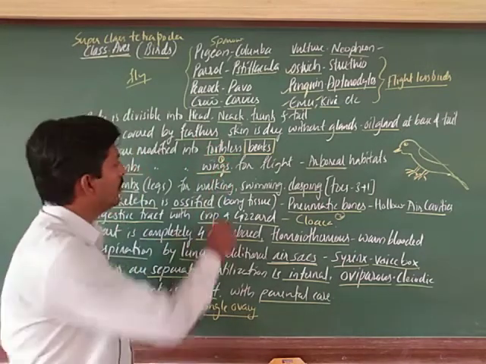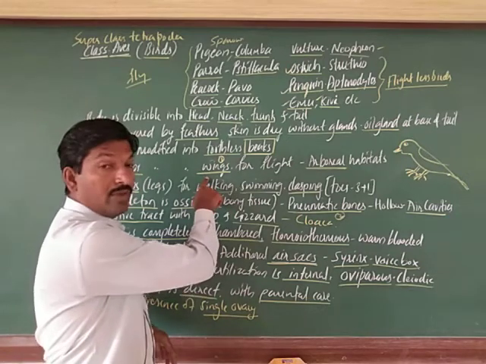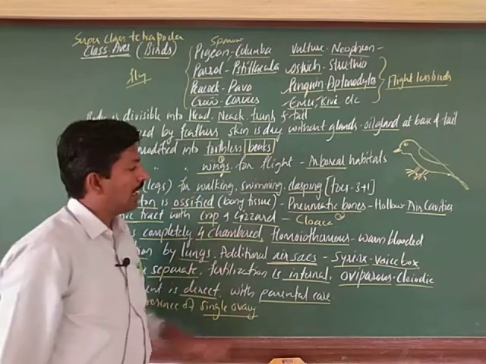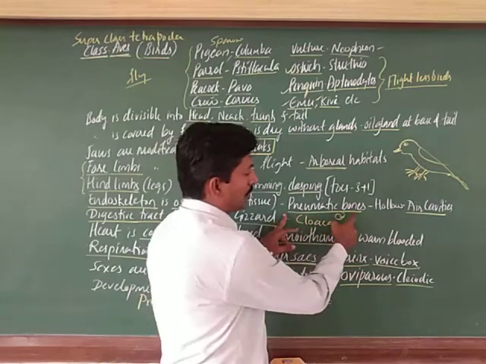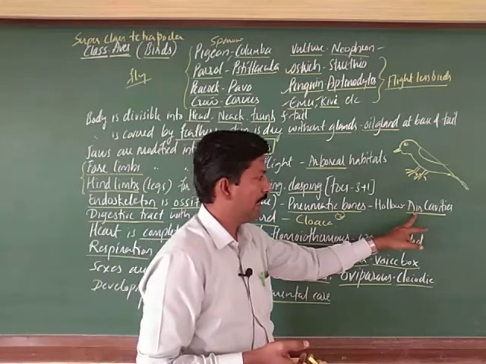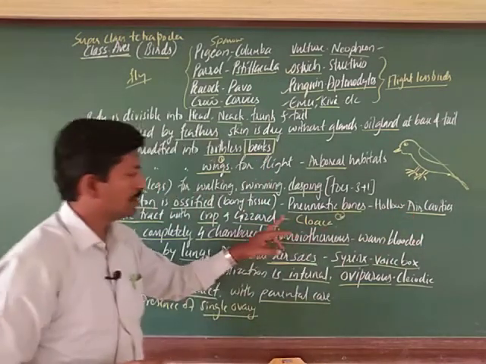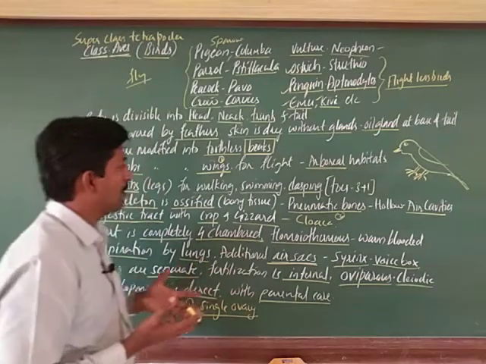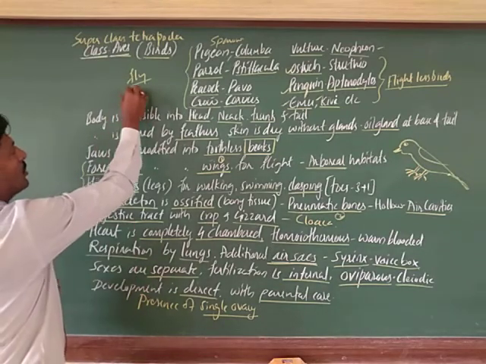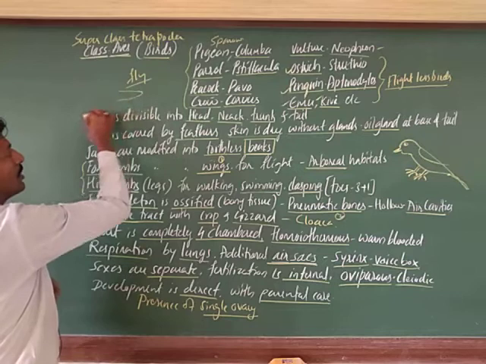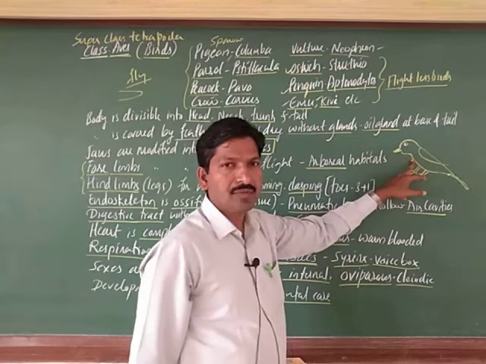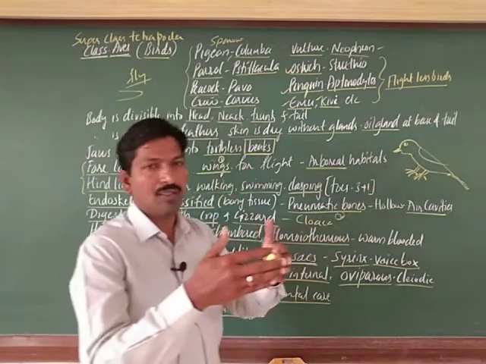What I have written here: the presence of wings, the forelimbs are modified into wings, which help in flight. And the presence of pneumatic bones, light bones; the elongated bones are hollow and have air gaps or air cavities. Due to this the body becomes light, and the body becomes boat shaped. Boat shape means the blunt portion, which we can observe in the chest region.